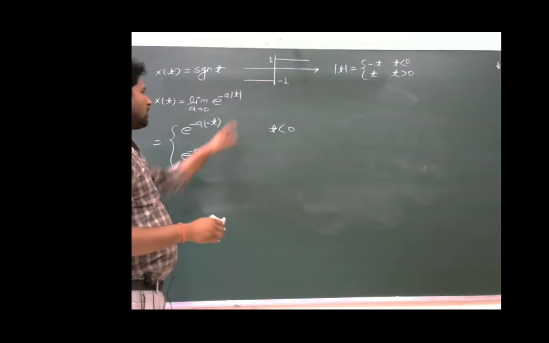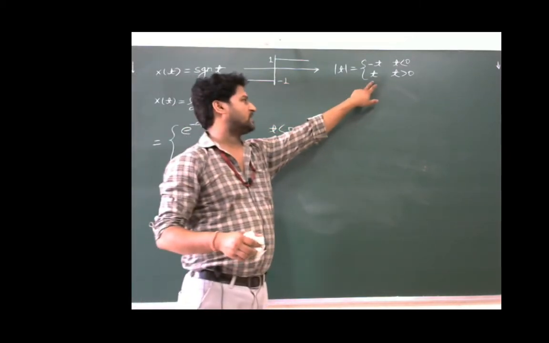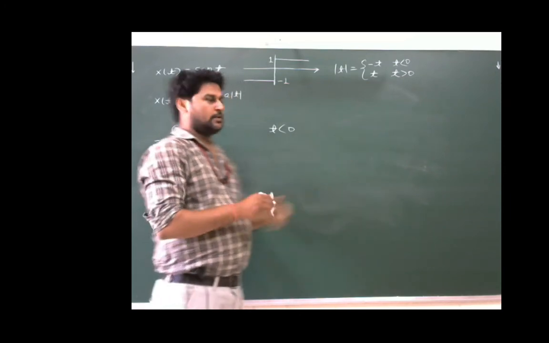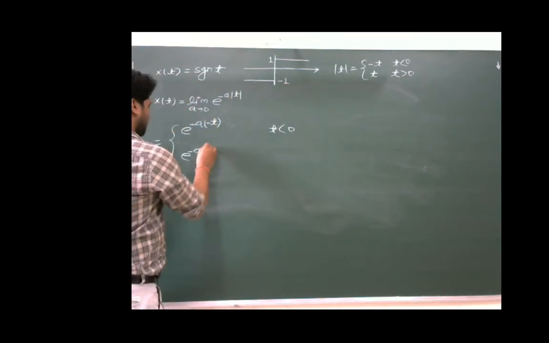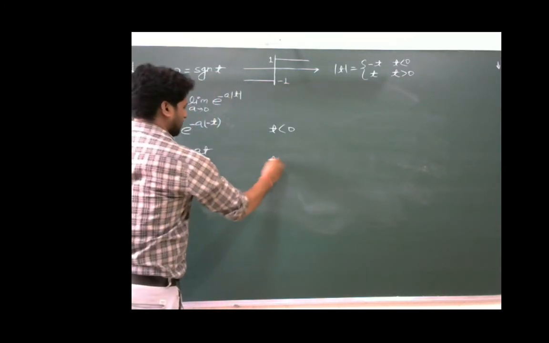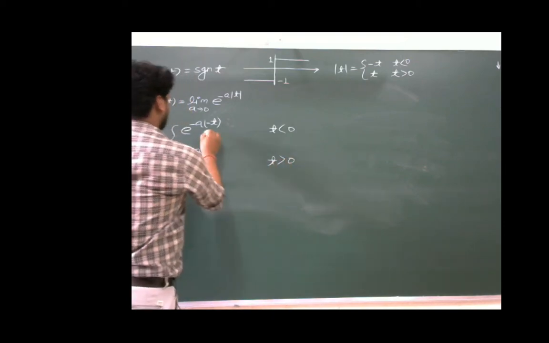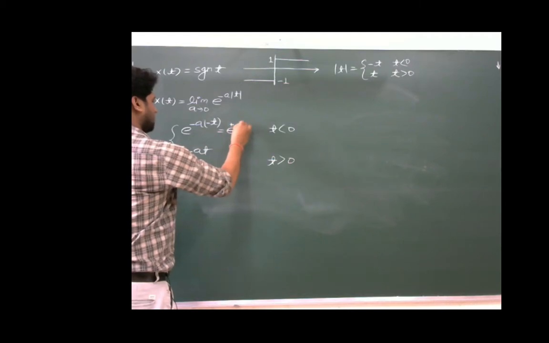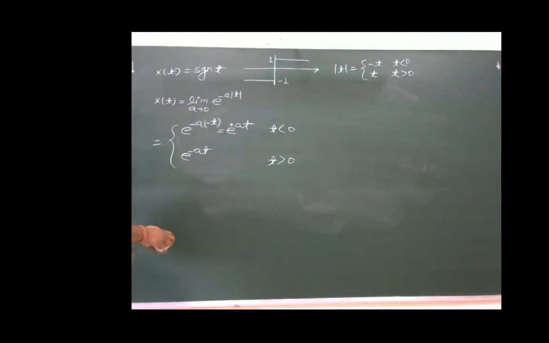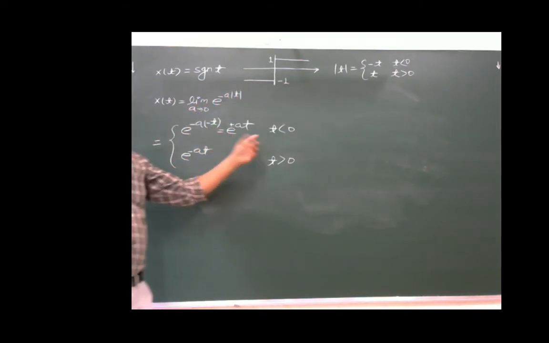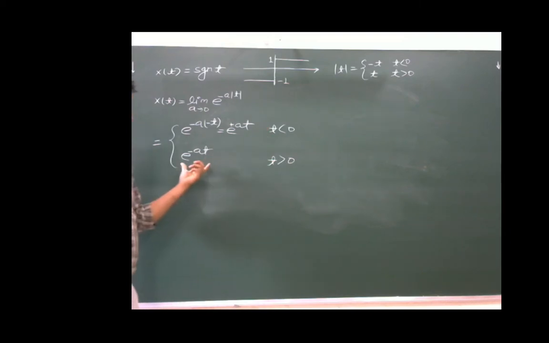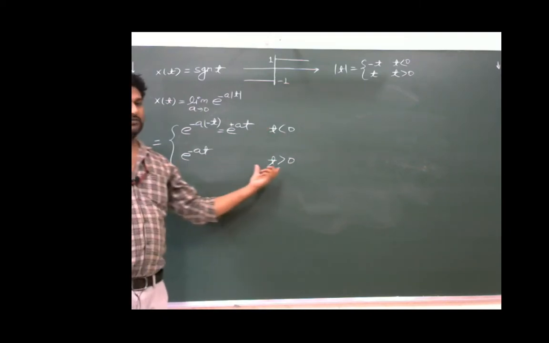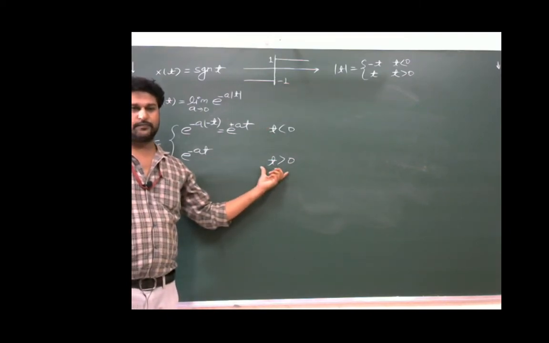In place of mod of t, I will put plus t when t is greater than 0, so this will become e power minus at. Means value of this function is equal to e power plus at when t is less than 0, and it will be e power minus at when t is greater than 0.